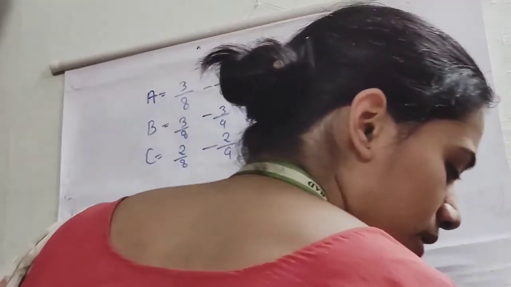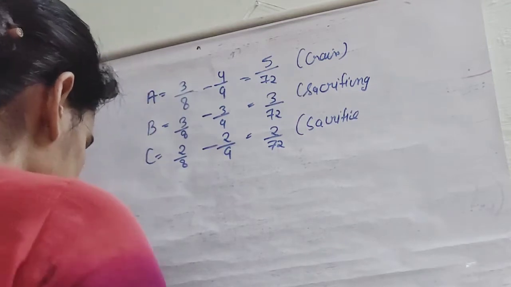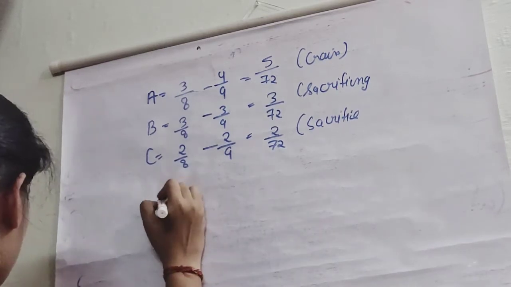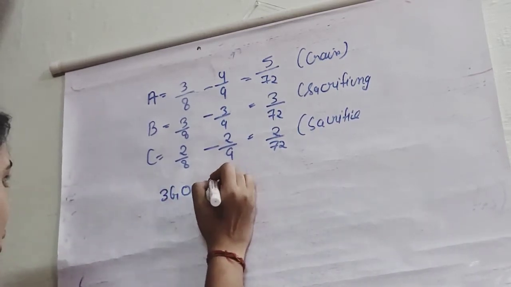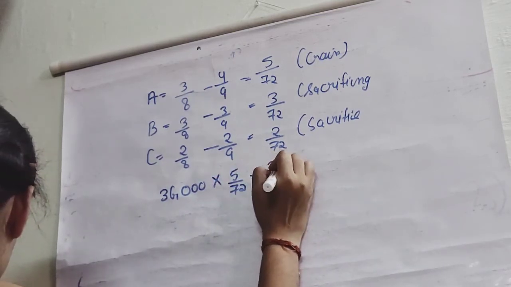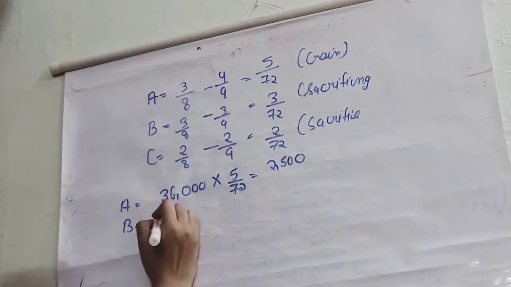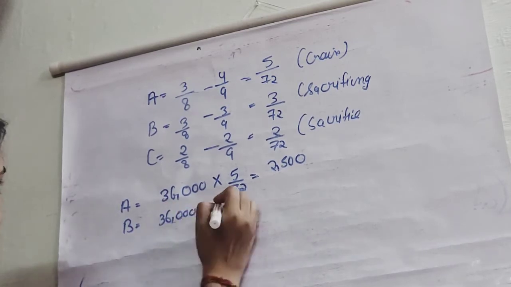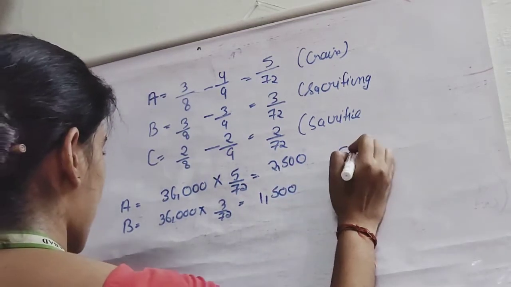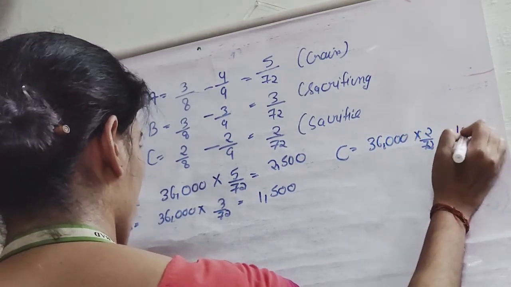Now the reserve amount, अब क्या करेंगे हम? ये रिजर्व का अमाउंट जो है उसे हम A, B और C में डिस्ट्रीब्यूट कर देंगे. So we have the reserve amount as 36,000. सो 36,000 जो रिजर्व है हमारा, when we will distribute it, we will do it as 5/72. It will come to 2,500 for A, and for B 36,000 into 3/72, it will come to 1,500, and same we will do for C, that is 36,000 into 2/72 and it will come to 1,000.